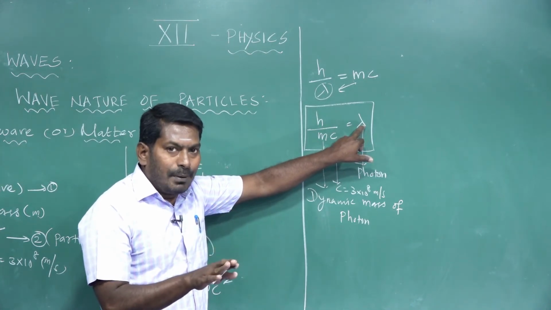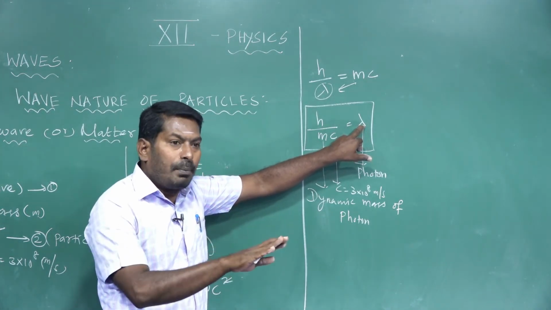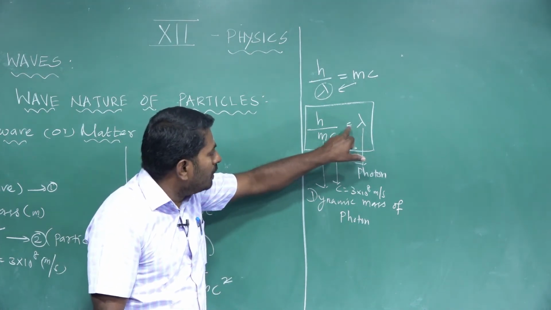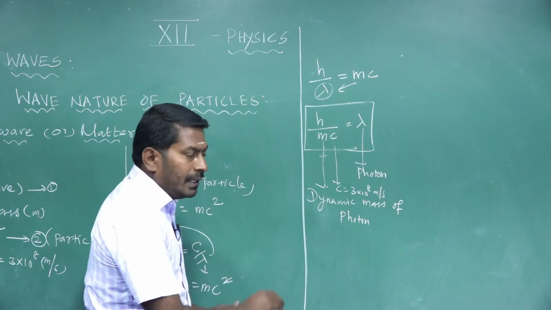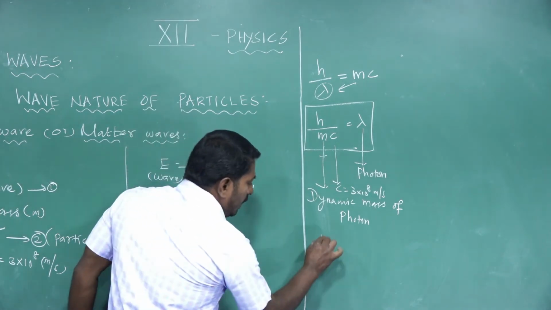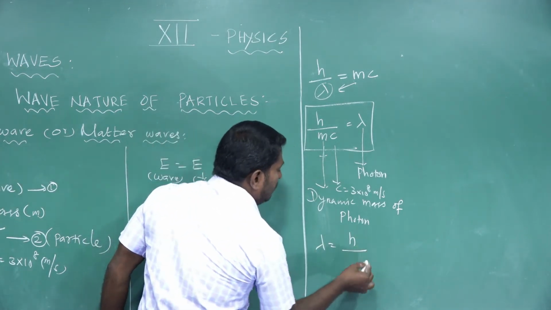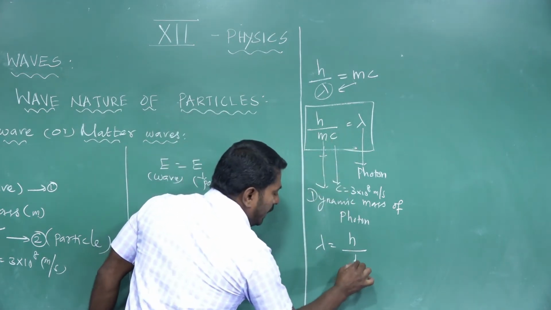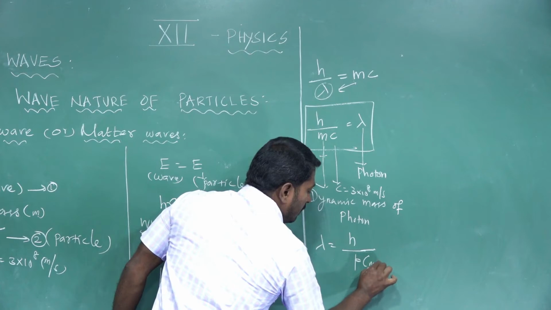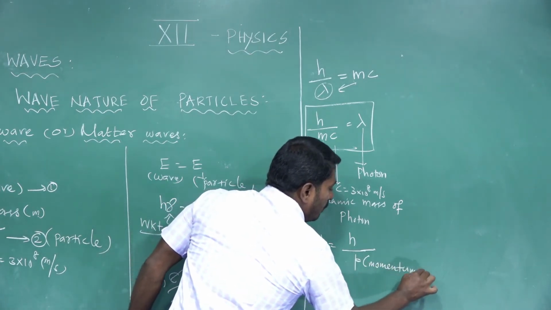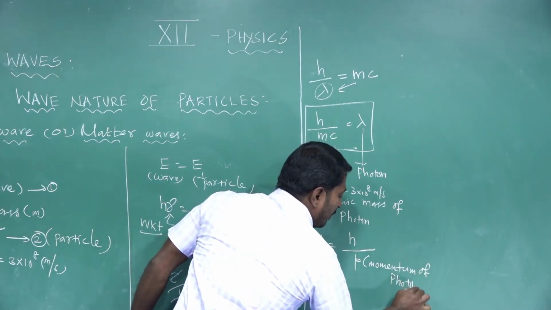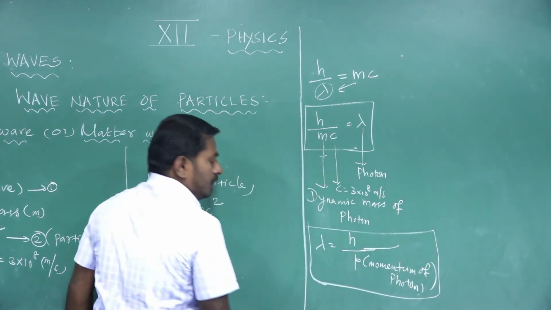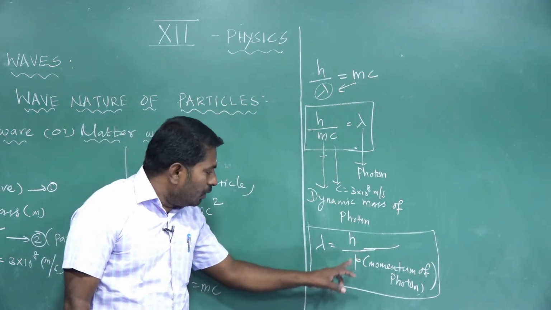Photon is not a material particle. It's a different particle apart from the material particle. So the de Broglie wavelength of the photon, lambda, is equal to h divided by mc. It can be written in another way: lambda is equal to h divided by m into c, which is the momentum of the photon p. So lambda is equal to h divided by p.